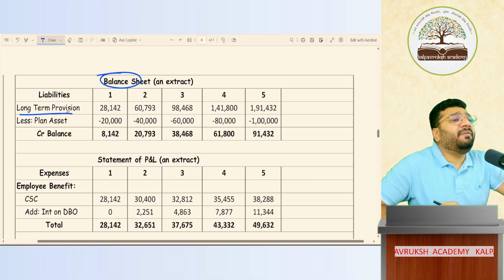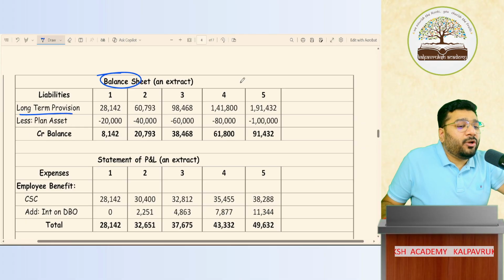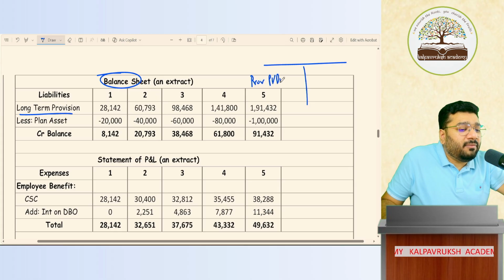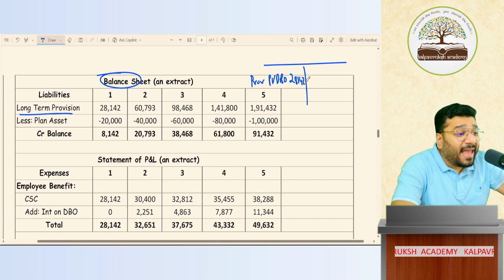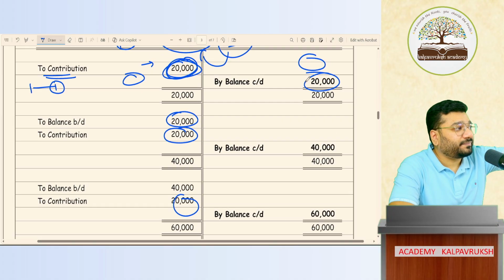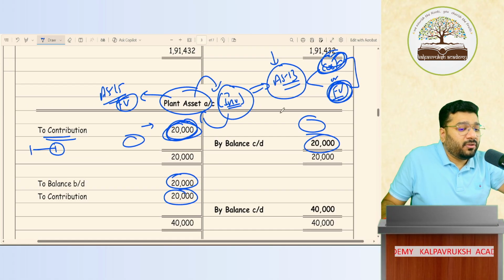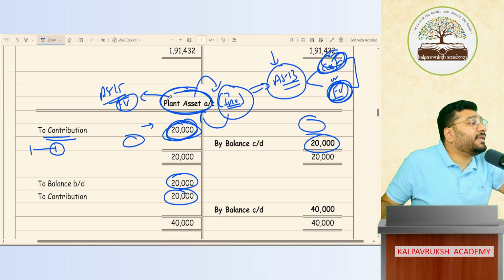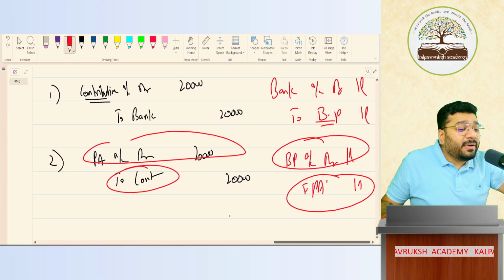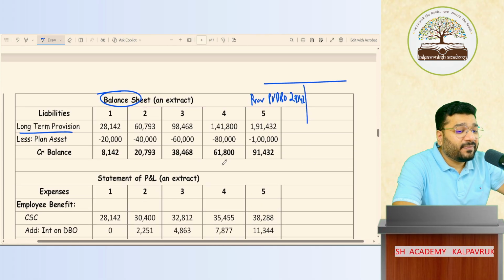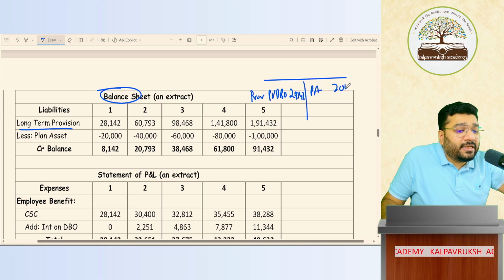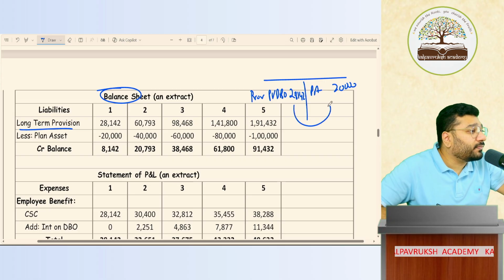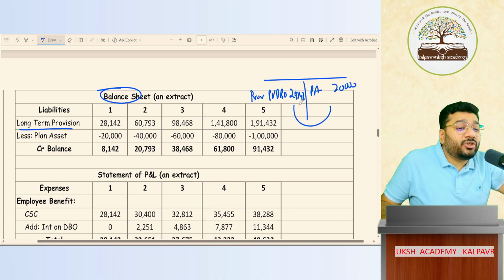Provision for PVDBO has a credit balance, so it goes to your liability side. Yes or no? Provision for PVDBO at the end of the first year is 28,142. Plan asset has an asset balance of 20,000. Plan asset is an investment, meaning an asset. An asset will have a debit balance. All debit balance items go to the asset side. So plan asset will come as 20,000. Can you show both like this in the financial statement? No. You have to net off both and show. Got it, not got it?